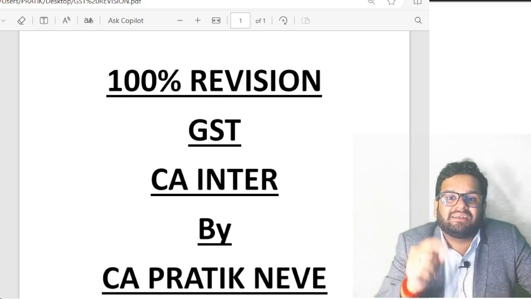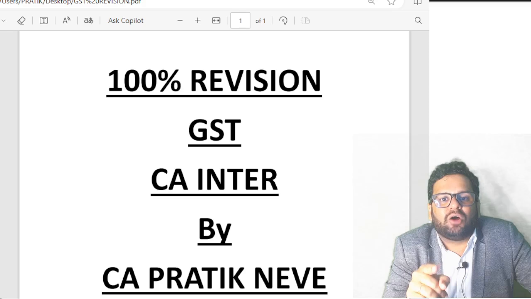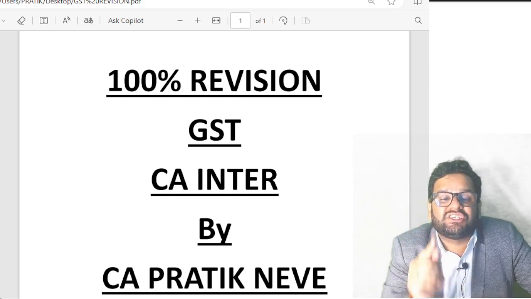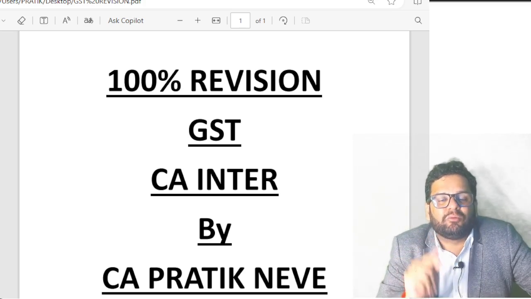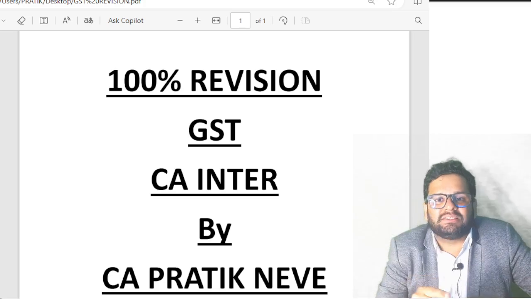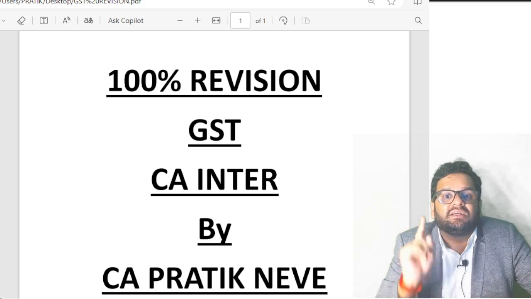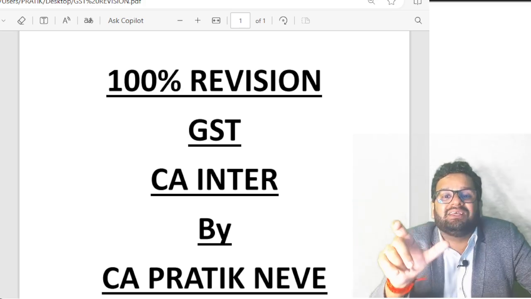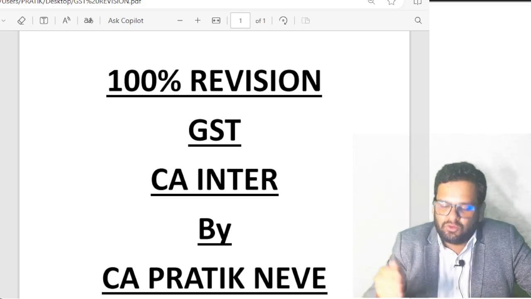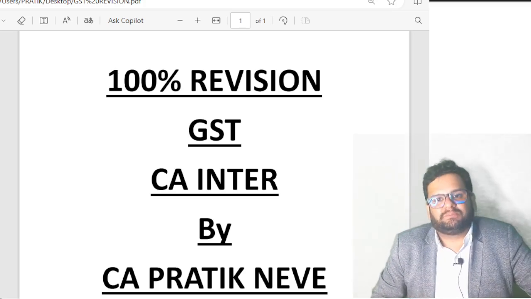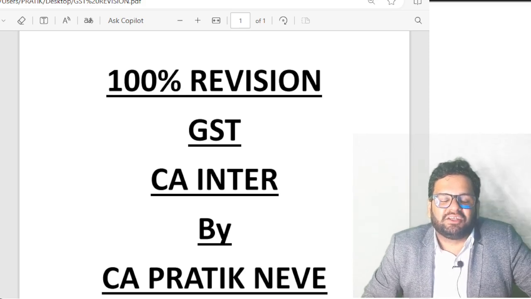In short, when to make the invoice in case of sale on approval basis: make the invoice at the time of supply or within 6 months from the date of removal, whichever is earlier. In short, there is a time limit for making the invoice, that is within 6 months from the date of removal. If the opposite party does not accept the supply within 6 months, then you should make the invoice. Then also you should make the invoice when 6 months are going to expire. Clear? So all these points you should keep in mind in section 31.